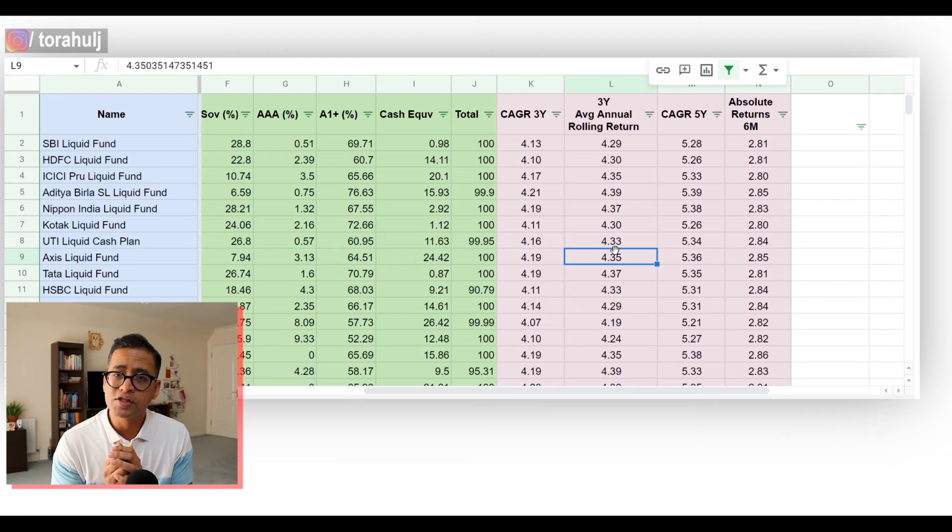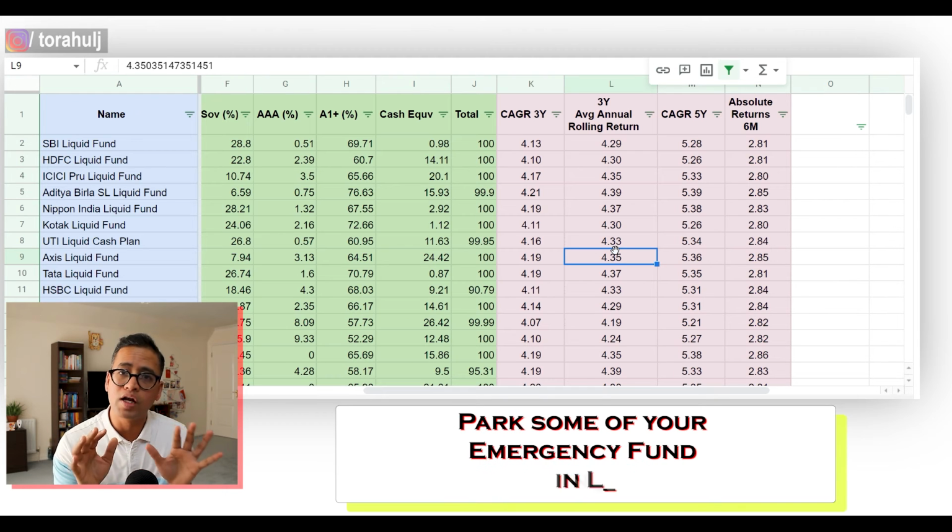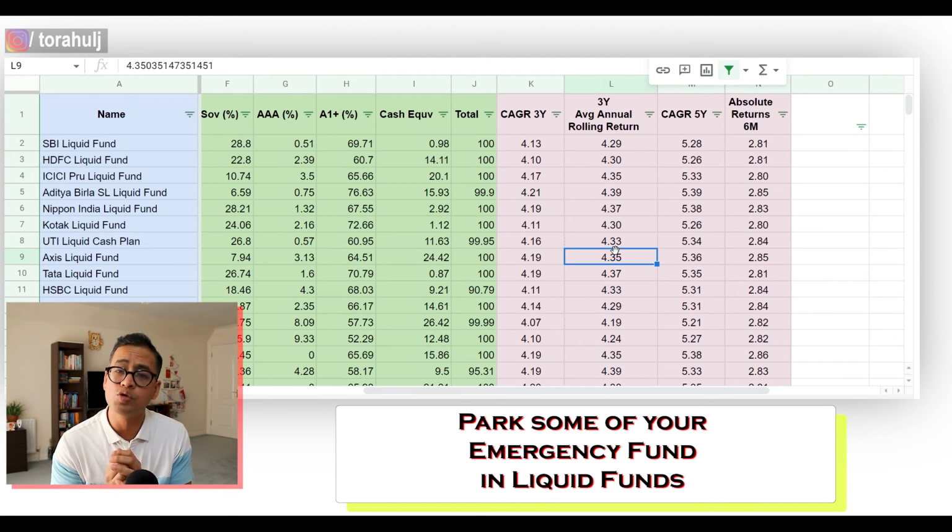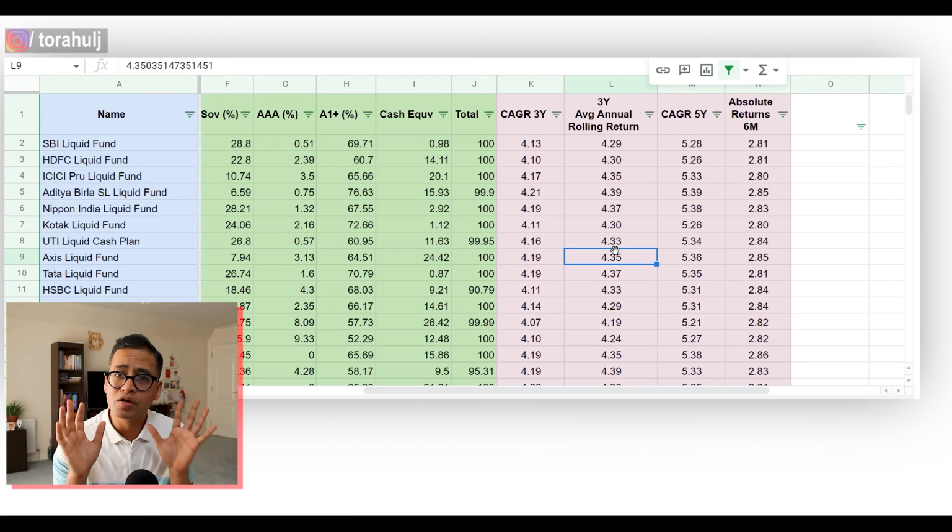If you're building your emergency fund, some of your money you can park in liquid funds because liquid funds give you the flexibility to withdraw money instantly, right? Nowadays, you can withdraw money in some of the funds within like 30 minutes, right? So these are the two main reasons that you might consider investing your money in liquid funds, right? The third reason is that you see right now the returns are very low, but let me show you.